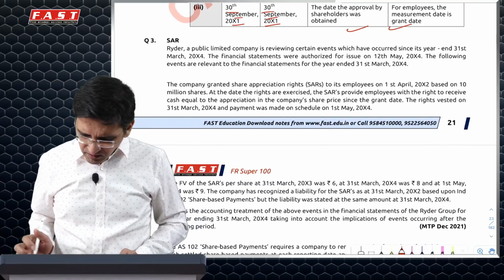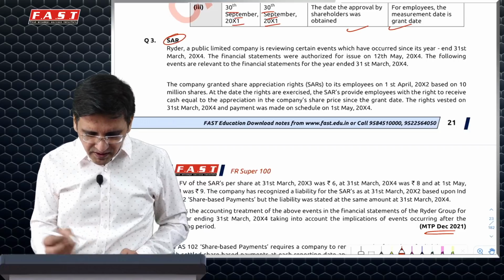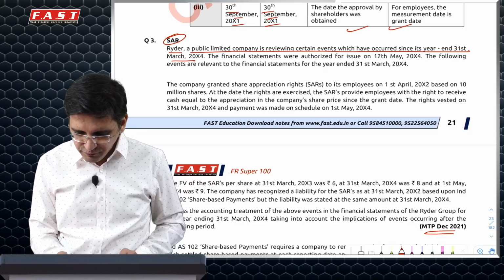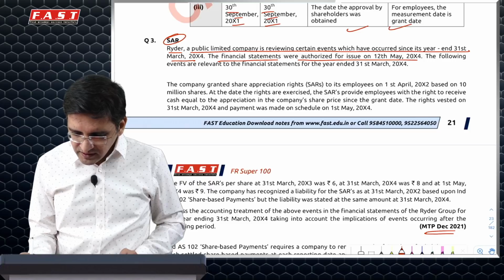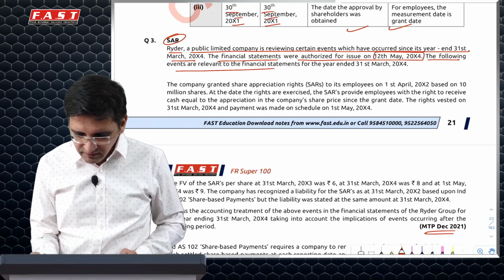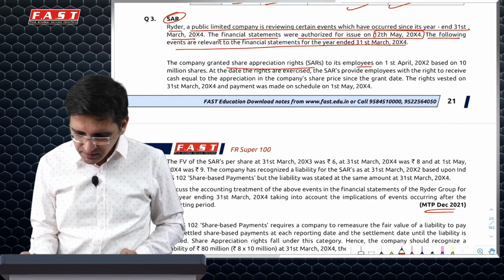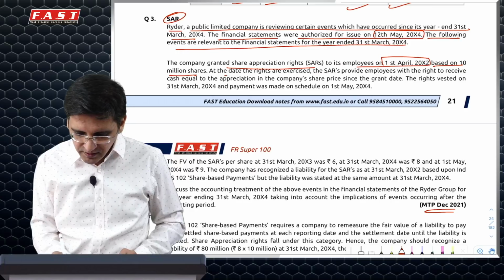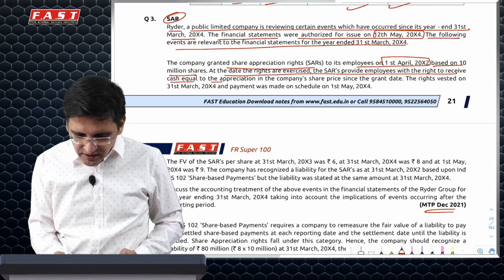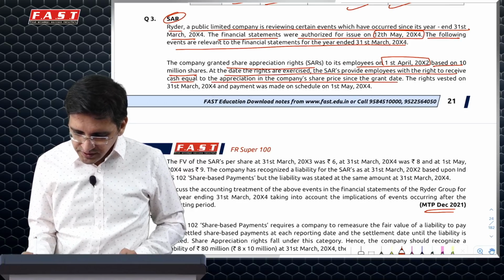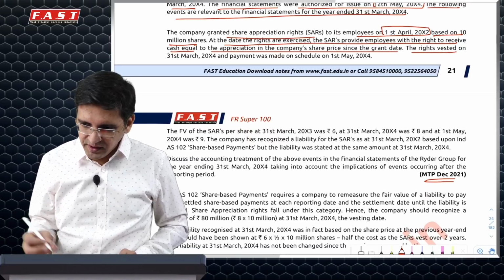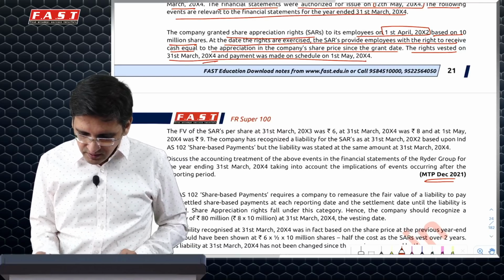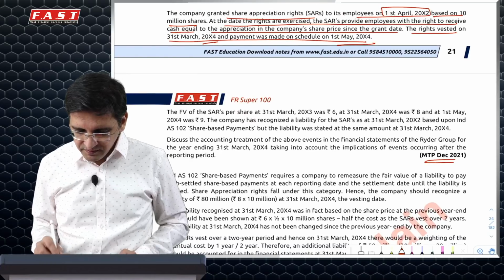And then we have this particular question on stock appreciation rights from the recent MTP. I thought it is relevant. The year end is 31st March 2004. Financial statements were approved on 12th May. Events for 31st March: stock appreciation rights were given on 1st April 2002, two years ago, on 10 million shares. Employees receive cash equal to the appreciation in the share price since the grant date, so any cash variation you will get as a gain. The rights vested in March 2004 and payment was scheduled for 1st May 2004.